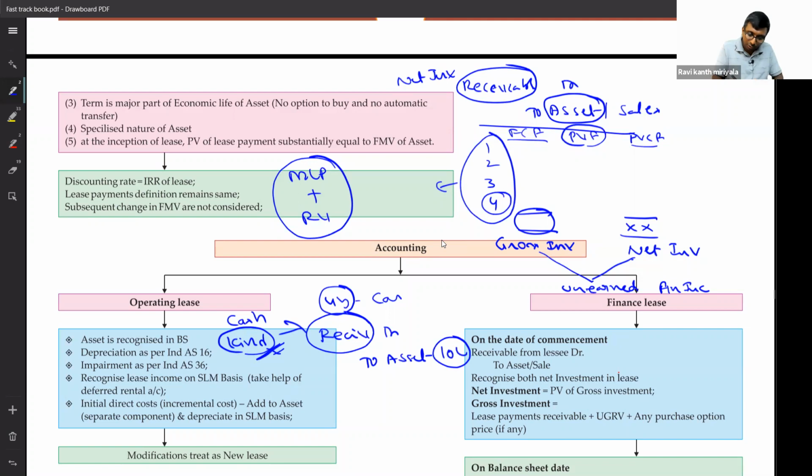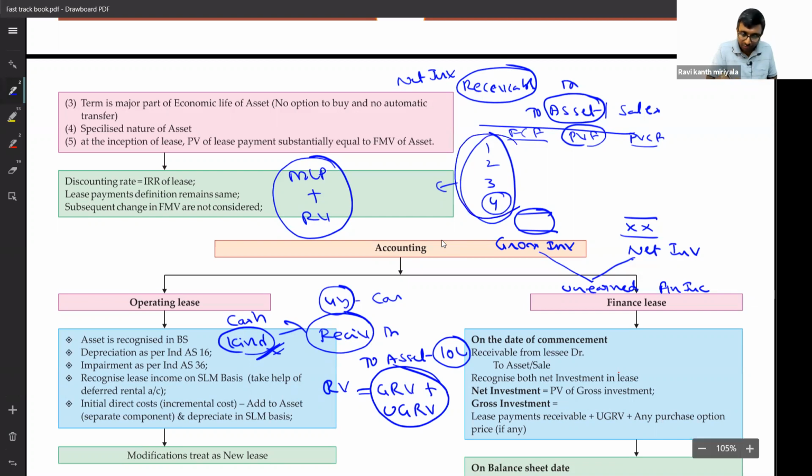Residual value is equal to, you can call it, GRV plus UGRV together. So what all do I have? I have foregone the asset, but I have got the right to receive 1, 2, 3, 4 years of car lease payments, plus at the end of the 4 years, I will get the car back. The car residual value also is supposed to be considered.